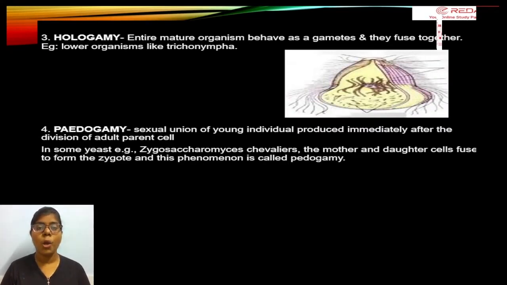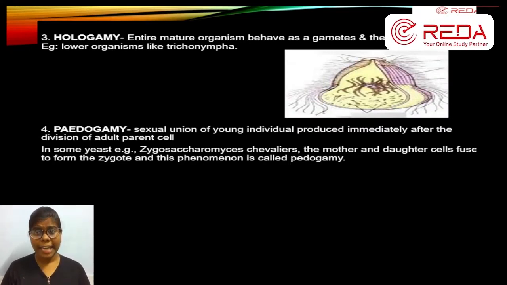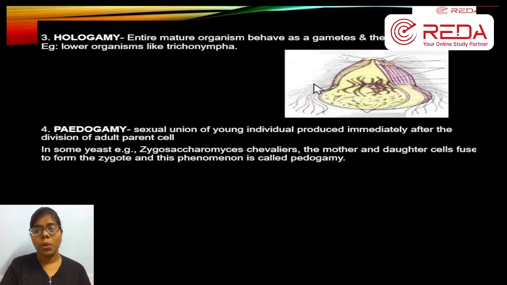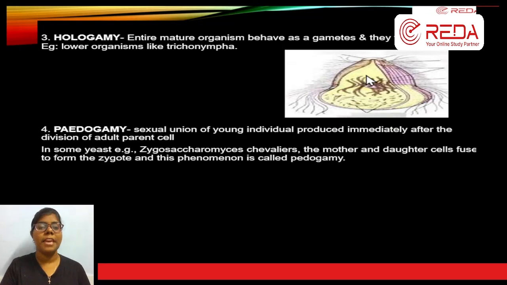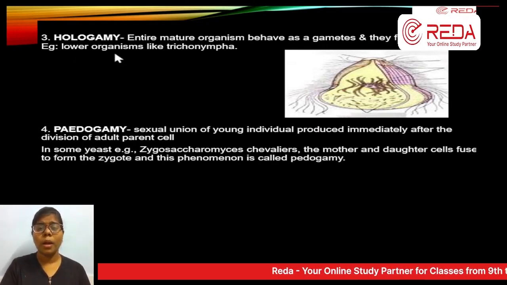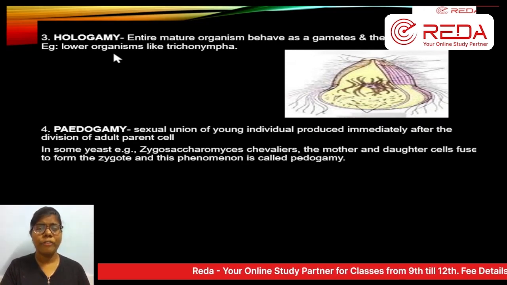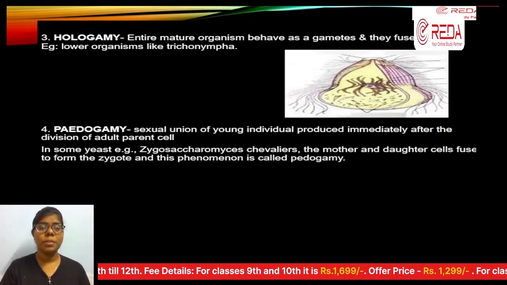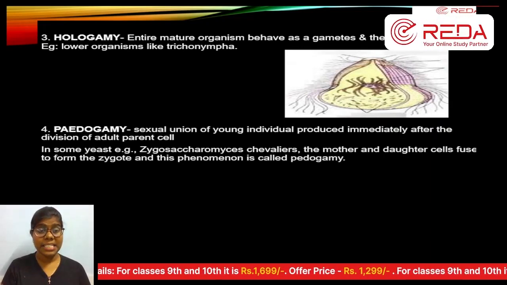Next type is hologamy. Hologamy, entire mature organisms fuse together. Here I have given a Trichonympha. This is a Trichonympha. So the entire mature organism behaves as a gamete. They act as a gamete and go and fuse with another one. Mostly lower organisms have this type of reproduction. Lower organisms like Trichonympha, where the entire organism acts as a gamete. The gamete is not usually produced by the organism, but here the organism itself is the gamete.